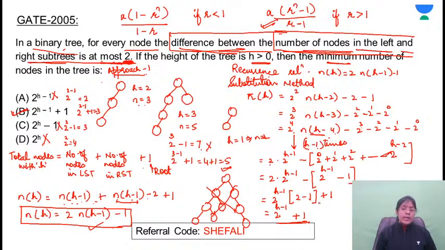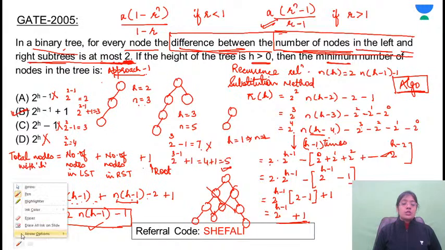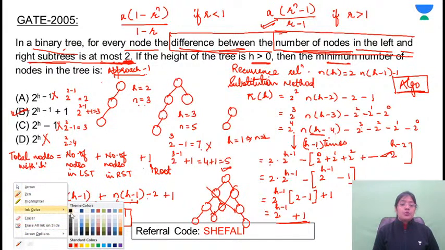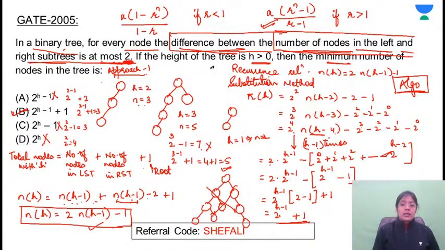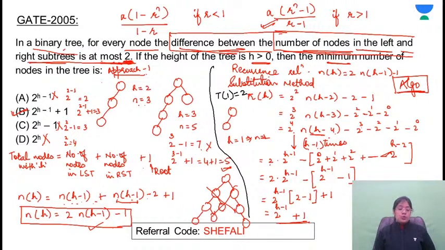So it's your choice. Maybe you have covered this topic in detail, how to solve the recurrence, in the first unit of algorithms. So these are the two different approaches that you can refer to. Get the recurrence, solve the recurrence. Termination condition is when the height is 1, the minimum number of nodes will be 2.